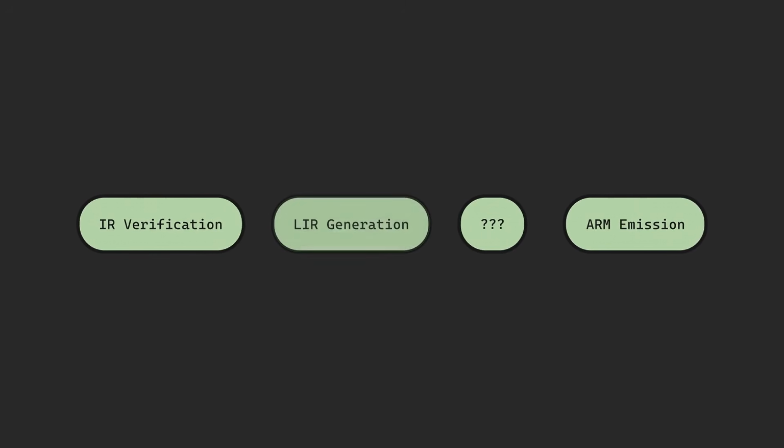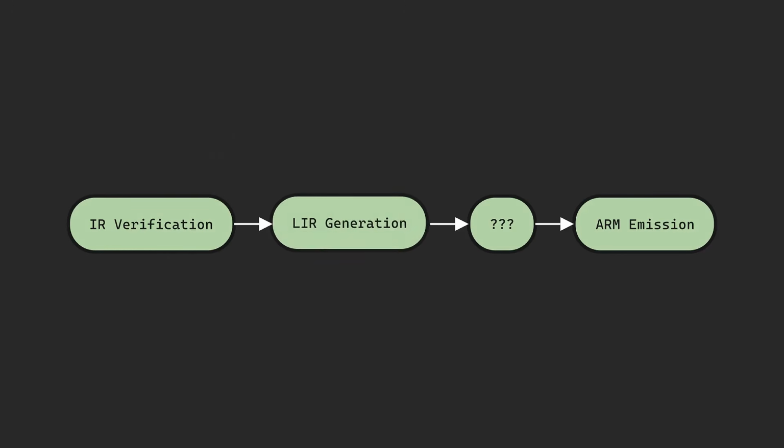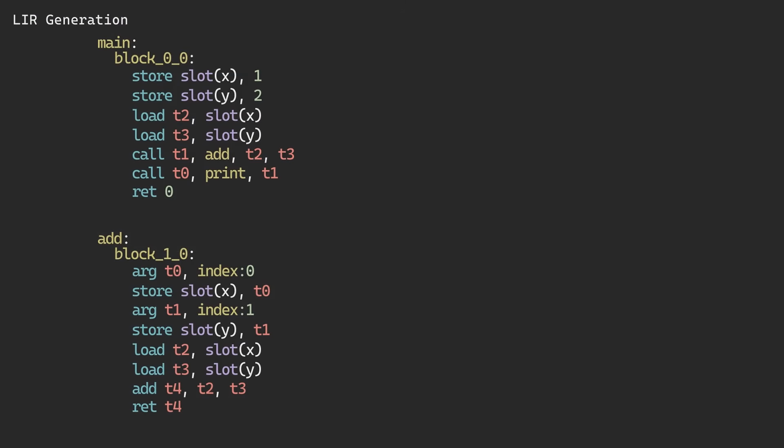Next in my pipeline is a lowering pass. The IR gets lowered into another IR, but this time it closely follows the rules that the architecture requires for instructions to be generated. We'll call this new IR lowered IR, or LIR. It's roughly at this point that my pipeline starts becoming more architecture specific.